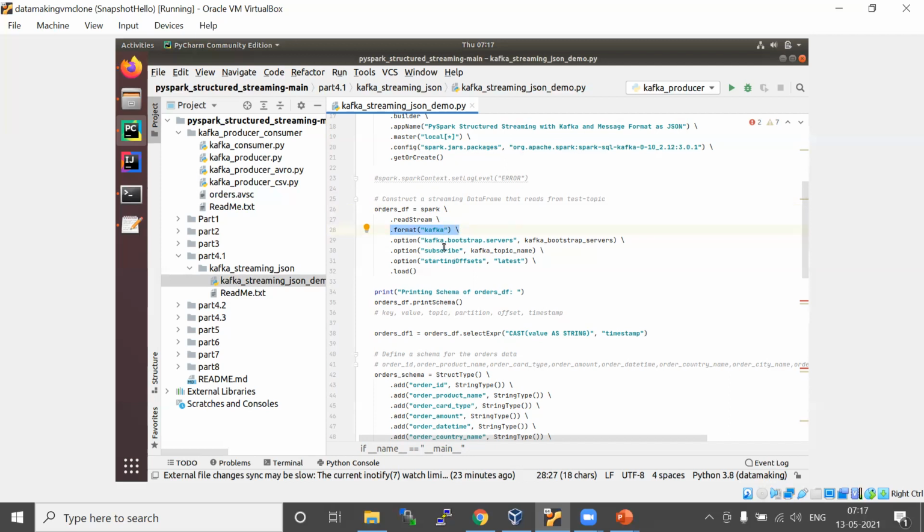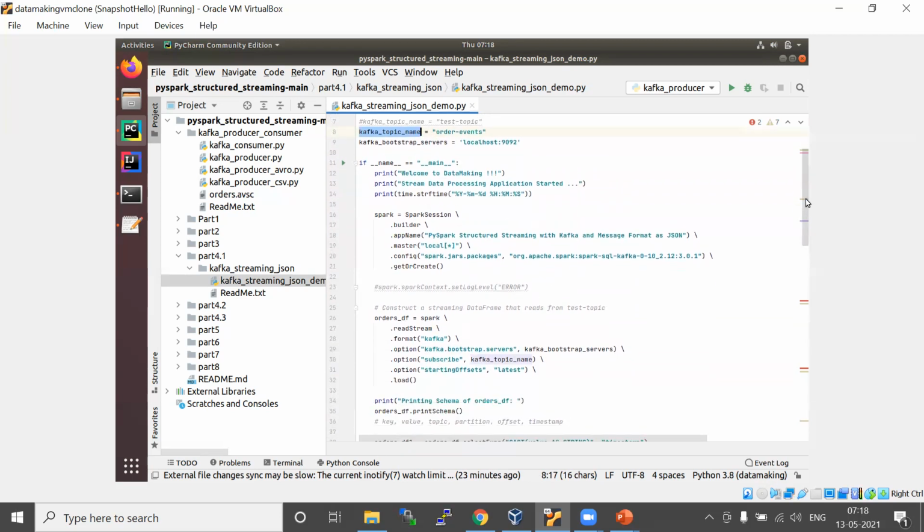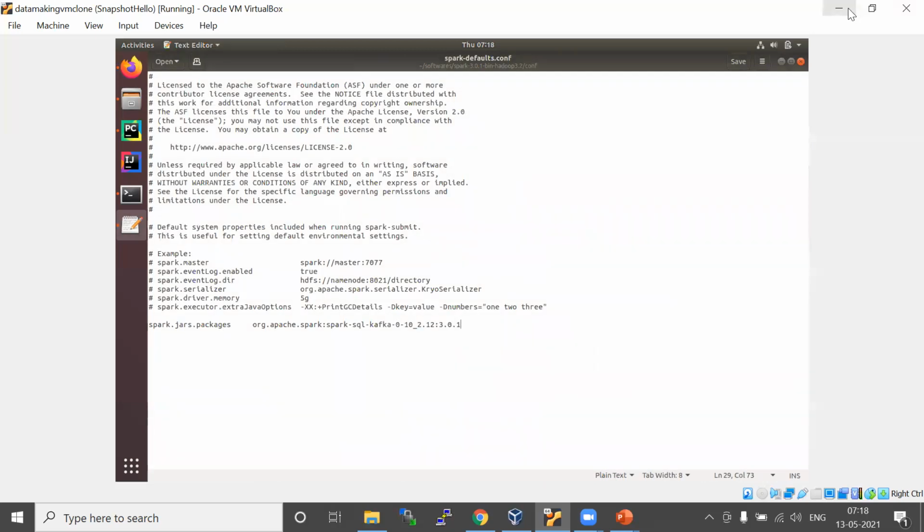When you want to read from a Kafka topic, you need a bootstrap server, which is localhost:9092. That's what I prepared in this variable. And for the topic, I just have order events. Let's create the order events topic.